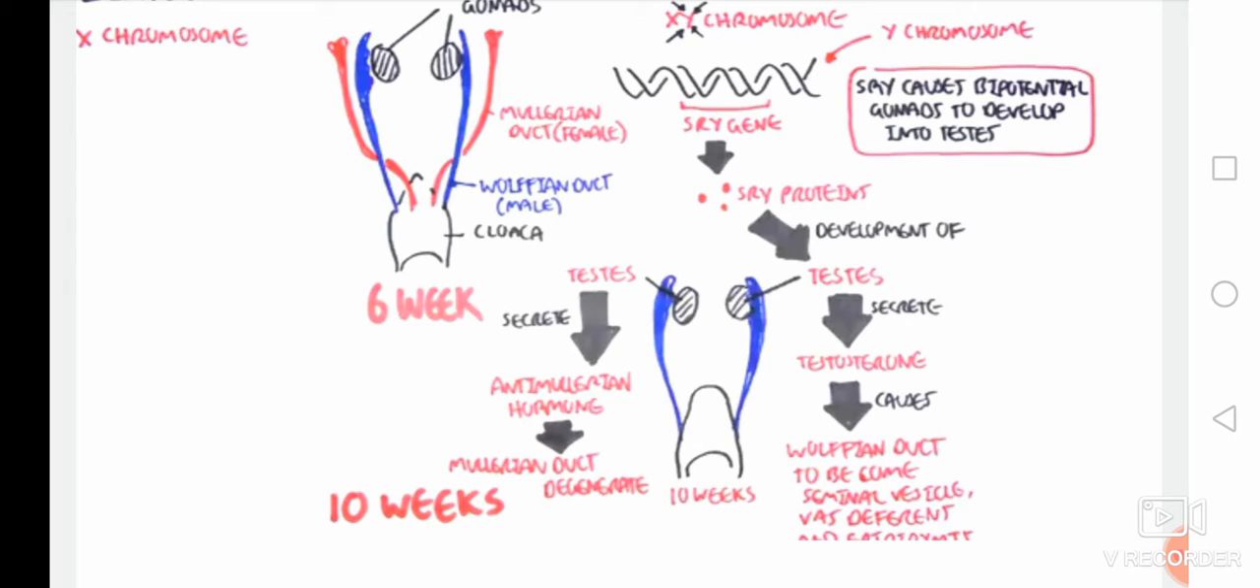You see the diagram, the red colored Mullerian duct disappears because after the formation of testes, they secrete the anti-Mullerian hormone, by which the Mullerian duct degenerates. So see the next diagram: at the 10th week only the blue colored Wolffian duct remains.